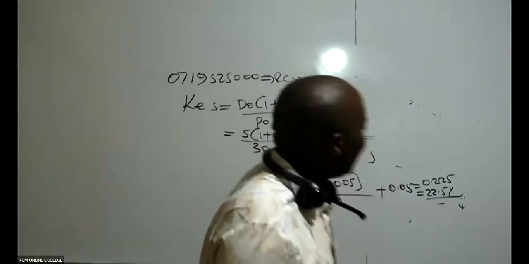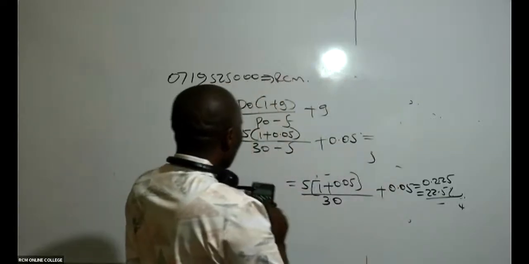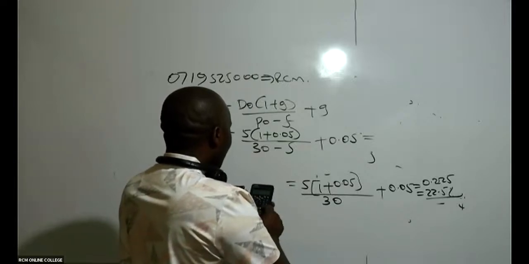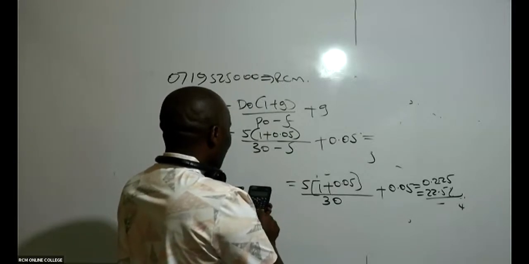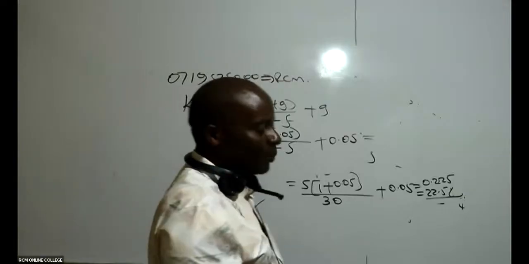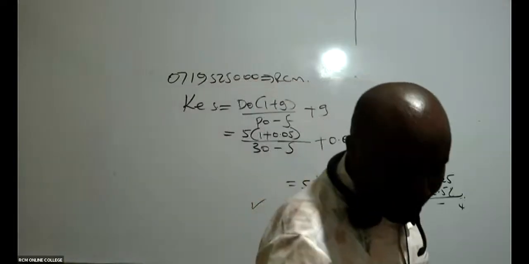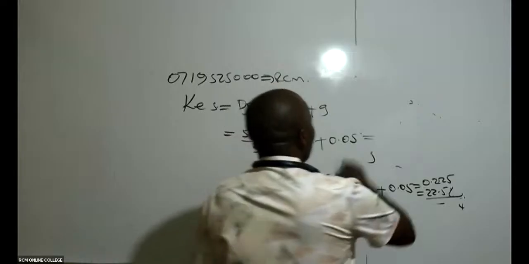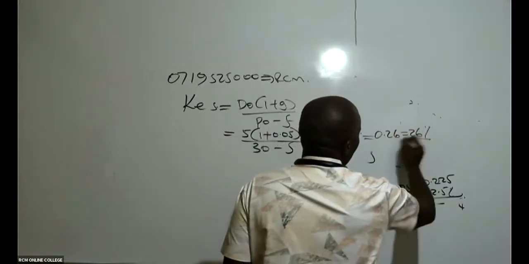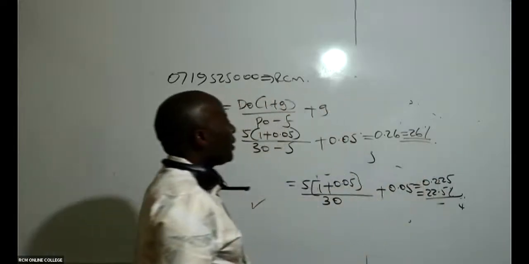So then you come and take, in this case here, your calculator, you say 5 times 1.05 divided by 25. You say equals, and then you say plus 0.05 equals KE. I'm getting 26%, 0.26, which is the same as 26%.